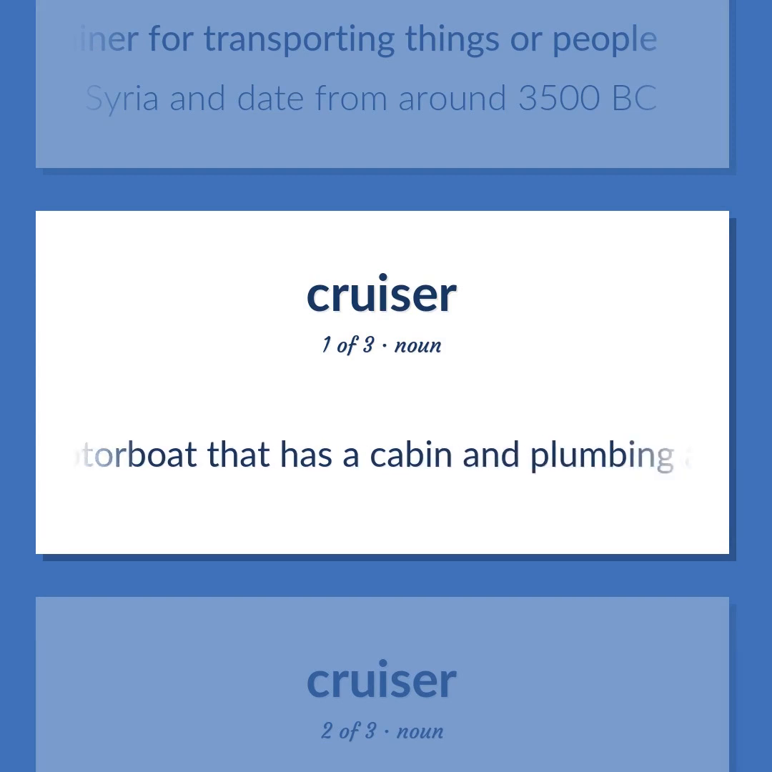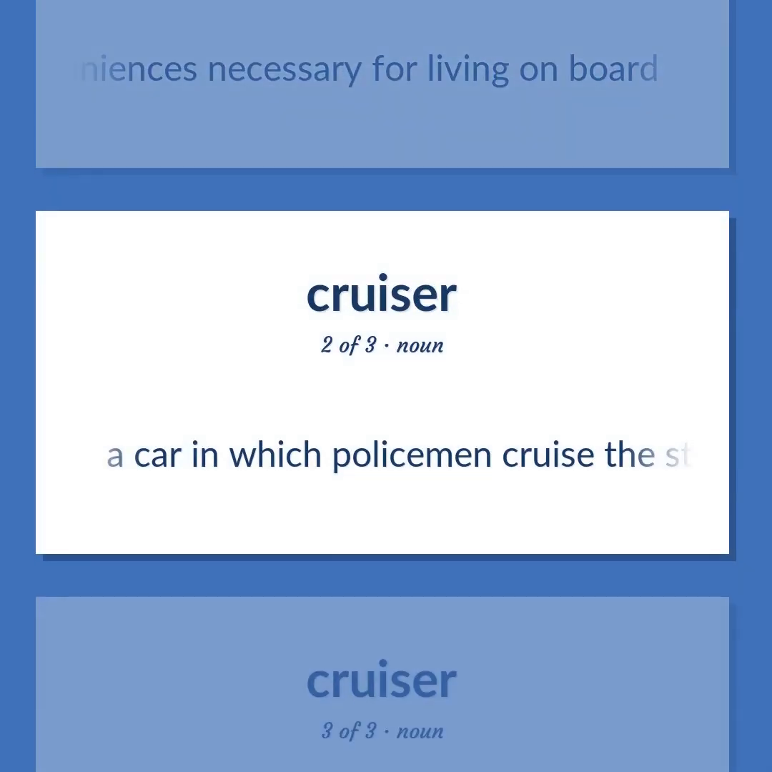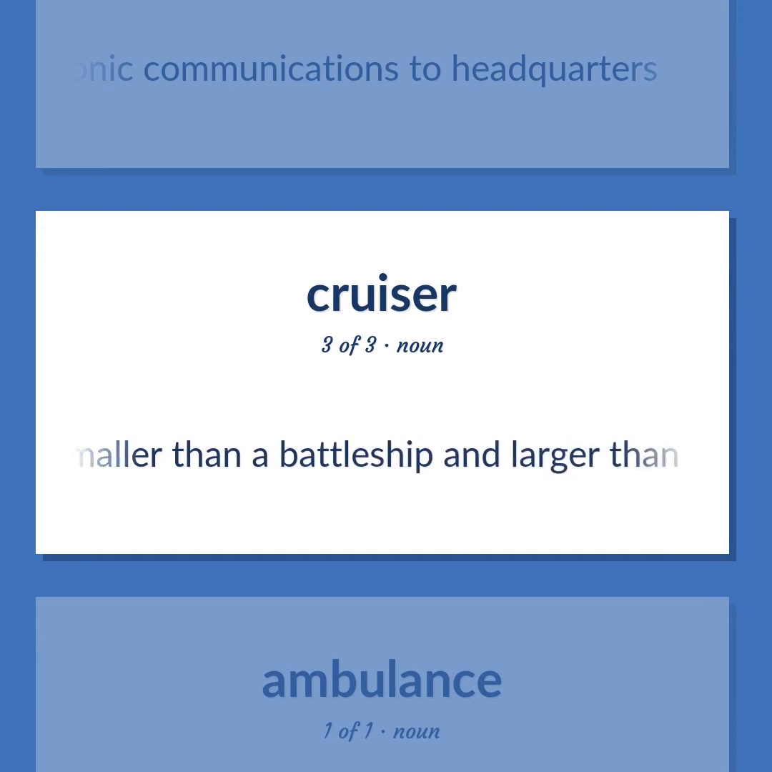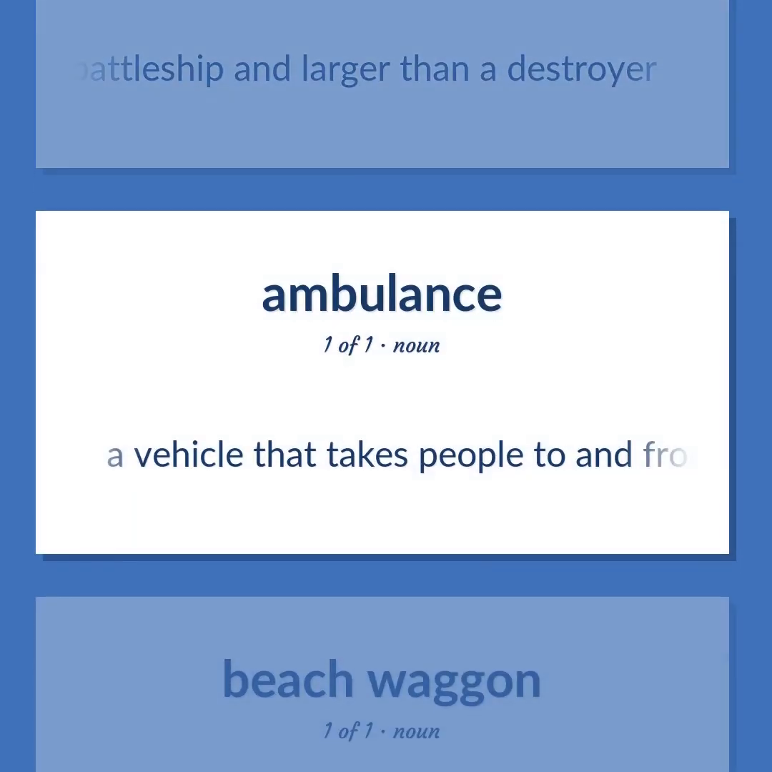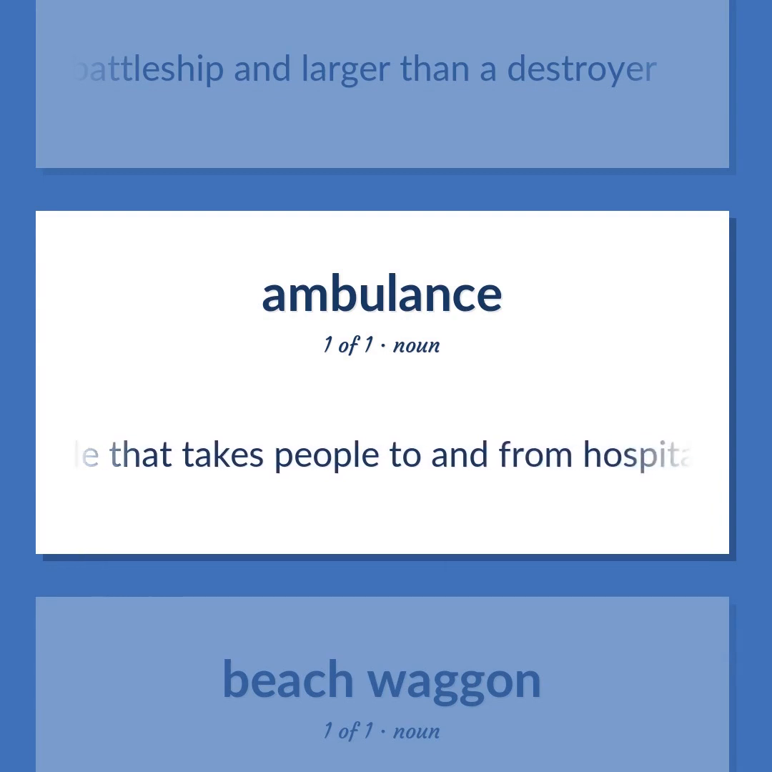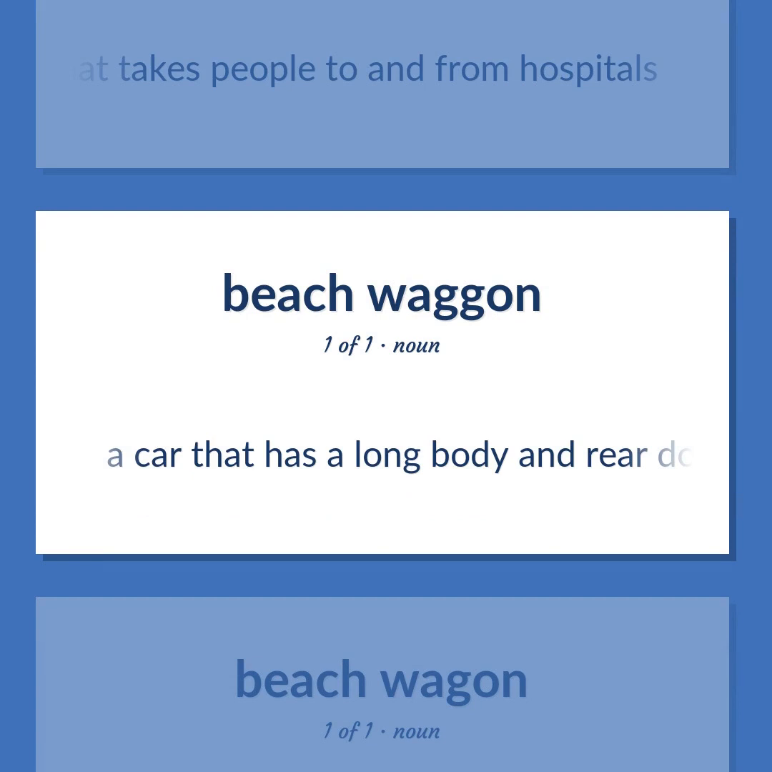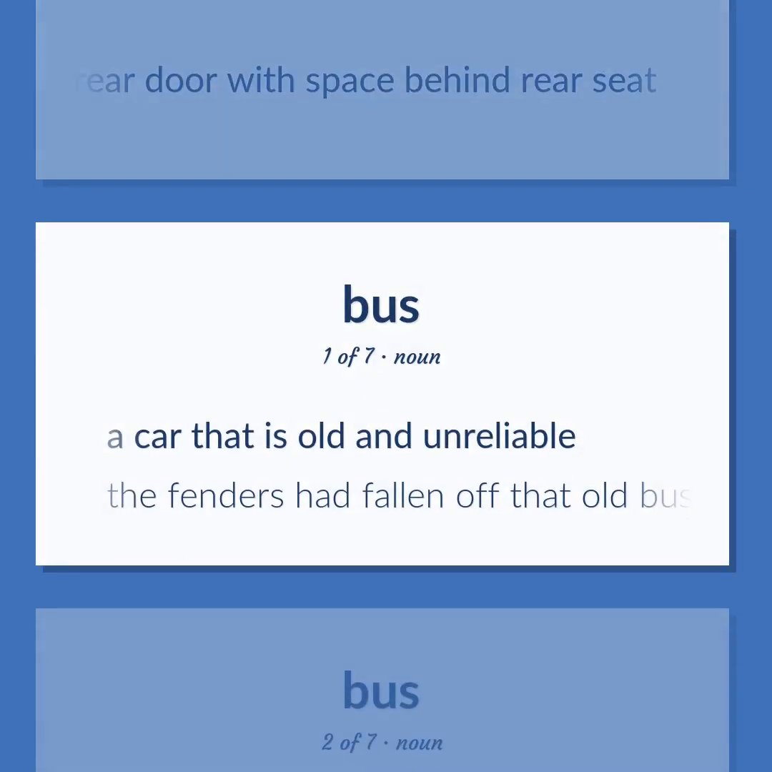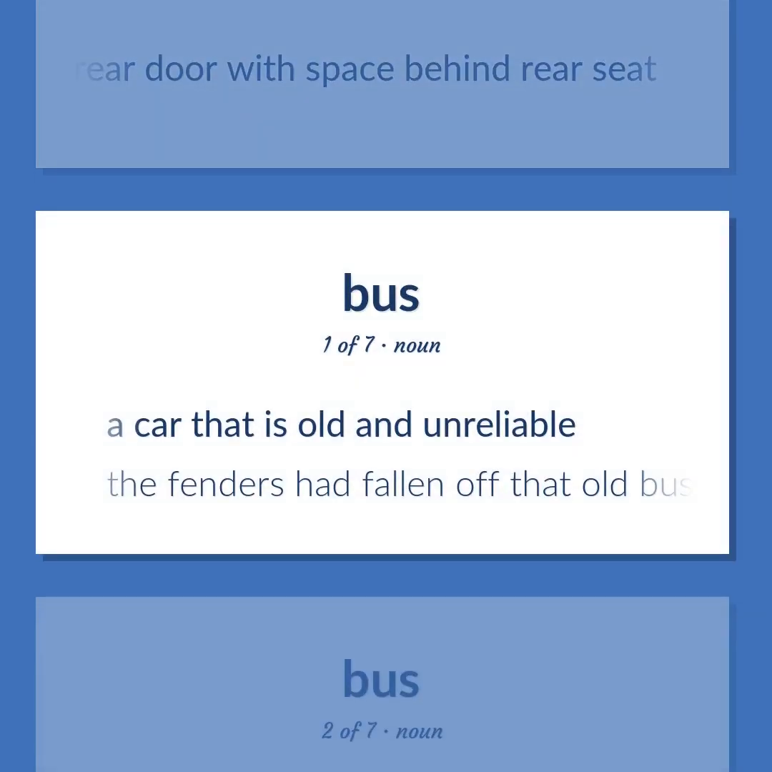A large motorboat that has a cabin and plumbing and other conveniences necessary for living on board. A car in which policemen cruise the streets, equipped with radio-telephonic communications to headquarters. A large fast warship, smaller than a battleship and larger than a destroyer. A vehicle that takes people to and from hospitals. A car that has a long body and rear door with space behind rear seat. A car that is old and unreliable.